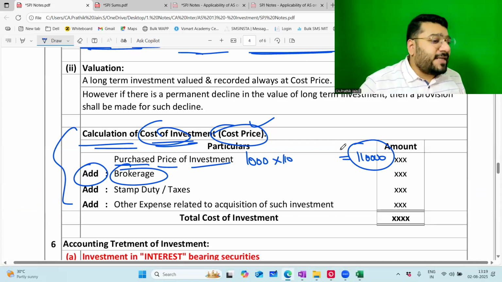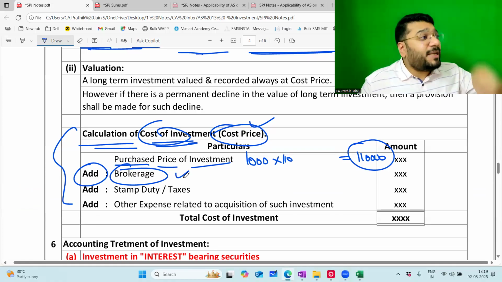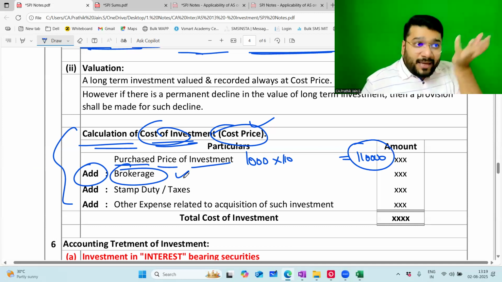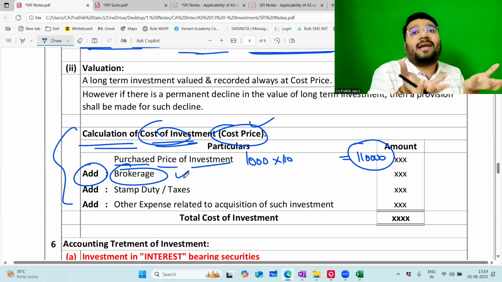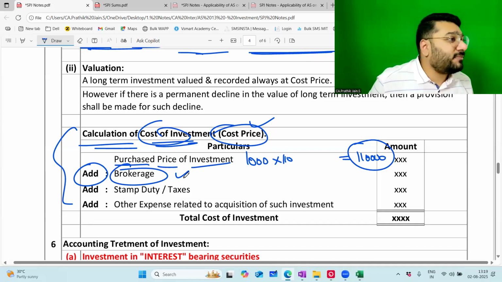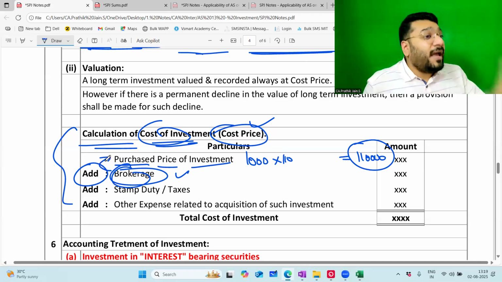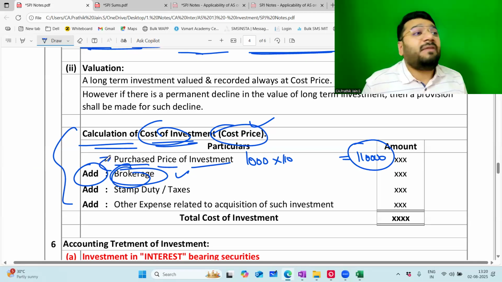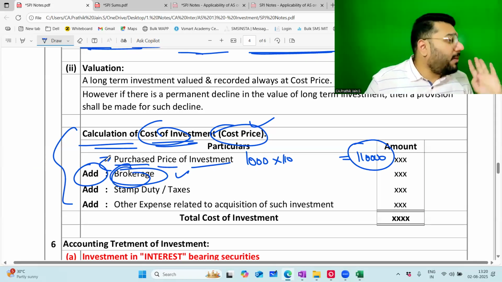AS13 says that this will be treated as capital expenditure, which means any money spent for acquiring an asset, that is investment, plus any other additional expenses incurred for acquiring that asset, should be capitalized. Brokerage is incurred directly in relation to the acquisition of the investment, and hence you have to capitalize the brokerage to the investment value. So brokerage value, should I add or minus? Add. Any problem? No, sir.